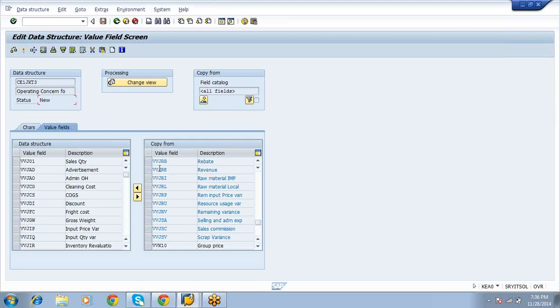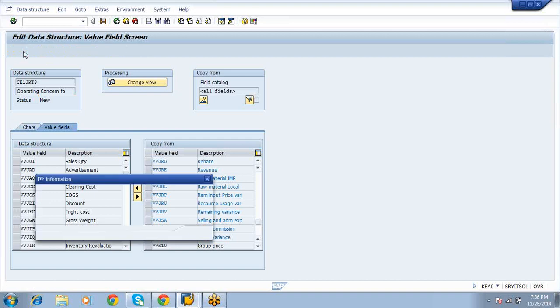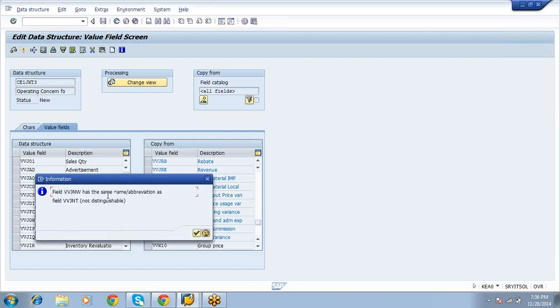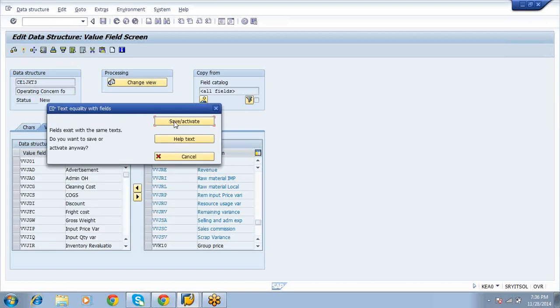Blue means you already selected it. Now the status is the new status, it should be active status. Then only you can use this value field. The same name is there, no problem, just a warning message. Select the save or activate button. Automatically it will save and activate.